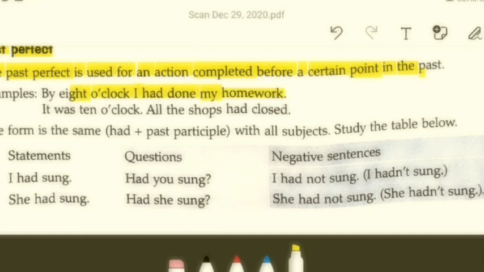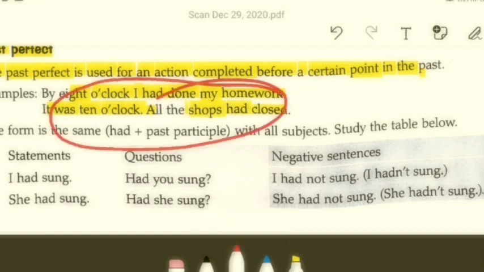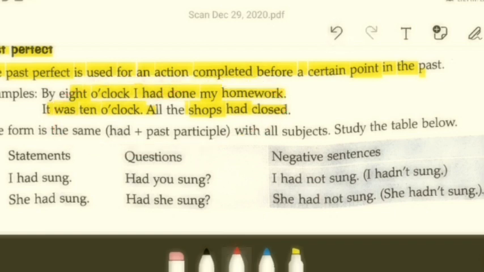So he started doing his homework, and by 8 o'clock he was perfectly done with all his homework, meaning he had completed everything. Then the second one says it was 10 o'clock, all the shops had closed. So it refers to a point of time when the shops had already closed. Clear? So the examples are perfectly in tandem with the what?